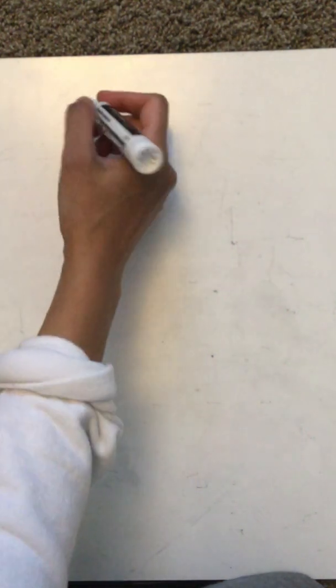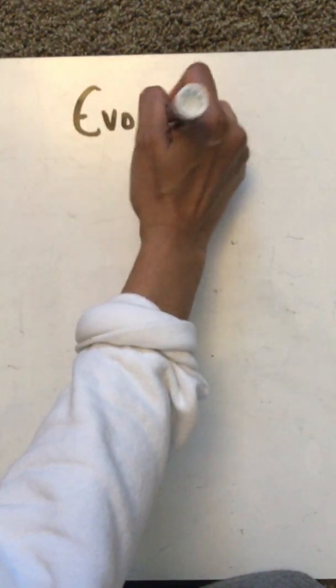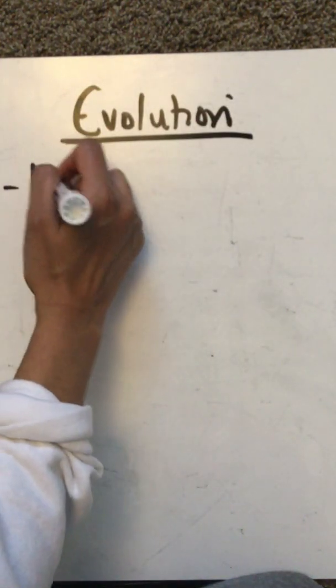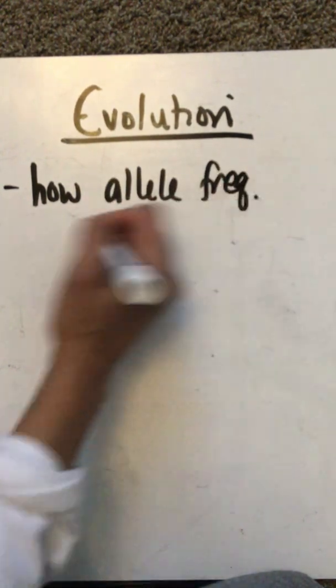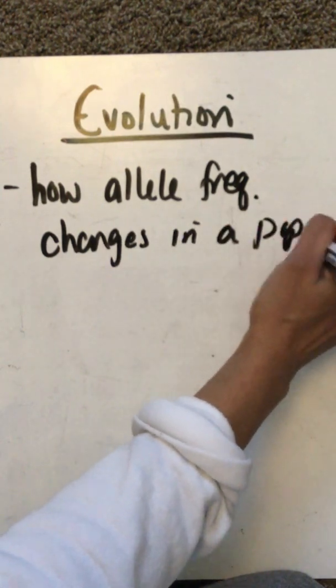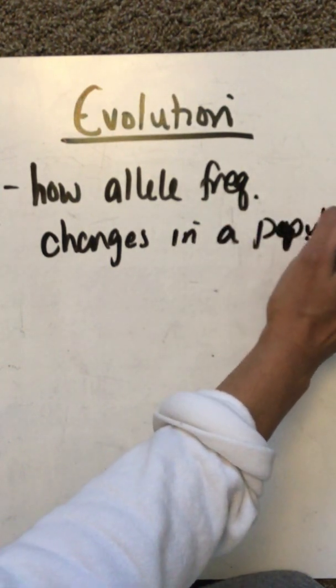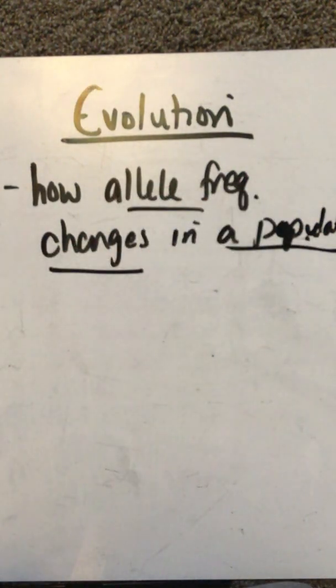But today's last lesson is going to be on basically evolution. Today we're going to talk about how the allele frequency changes in a population. And remember, that's population. If the allele frequency changes, that means evolution is occurring, right?